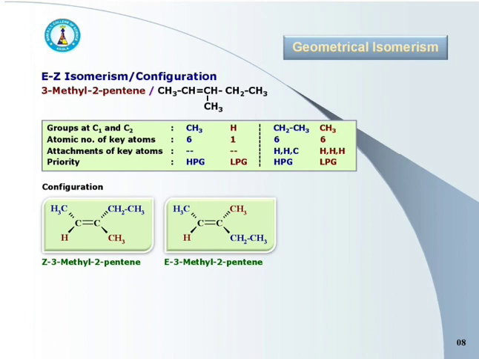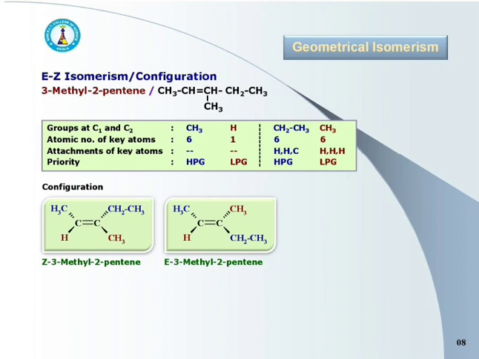In the first structure, higher priority groups at C1 and C2 are at the same side of the double bond, whereas in the second structure they are at diagonally opposite sides. Hence, the first one is the Z isomer, that is Z-3-methyl-2-pentene, whereas the second one is the E isomer, that is E-3-methyl-2-pentene.